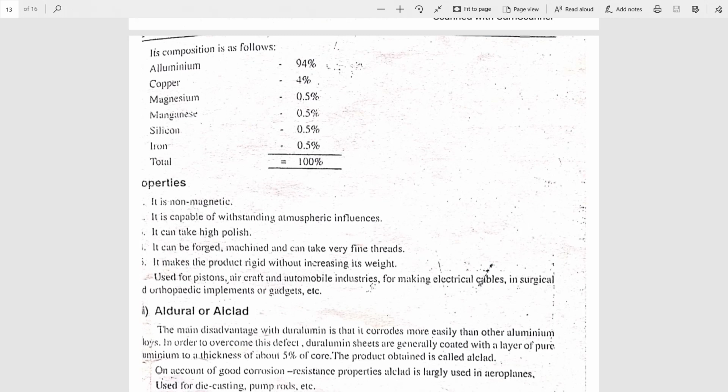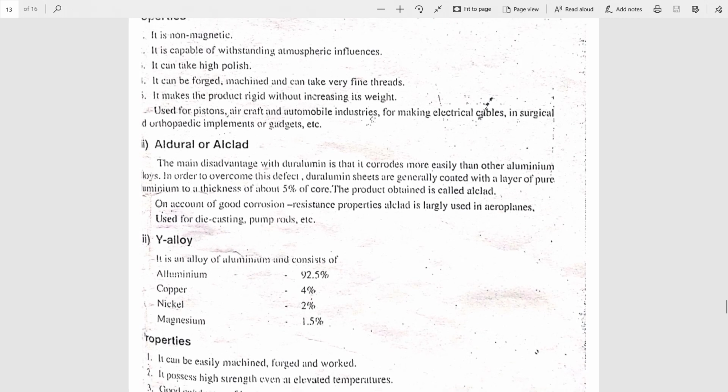It is a non-magnetic substance. It takes high polish. It resists atmospheric agents. It can be forged, machined, and can take a very fine finish and fine threads. It makes the product rigid without increasing its weight. It is used for pistons, aircraft, automobile industries, for preparing electric cables, surgical equipment, etc. This is about duralumin. Next is alderyl or alcad.